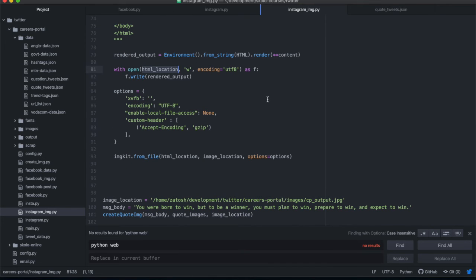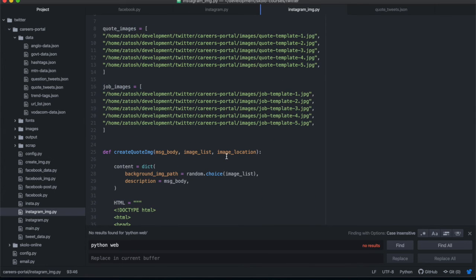But that's not what we want, because we can't send an HTML file to Instagram. We need to send a JPG file to Instagram. So this is where IMGKit comes in. IMGKit goes and transforms that HTML file that we just created, and it saves it as an image, going from HTML to IMG. And that's what we're doing over here. It's just one line of code that does that. So IMGKit from file, we need to get that HTML file, and you need to describe it as the absolute path URL of the file. And then you need to specify the image location.